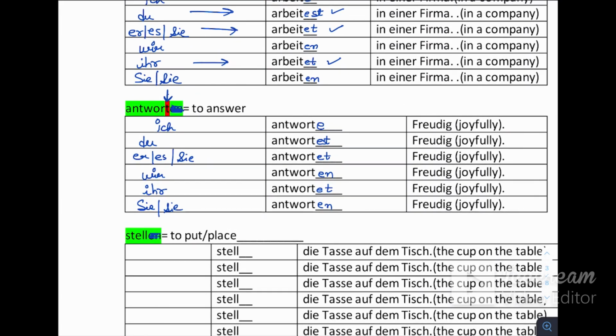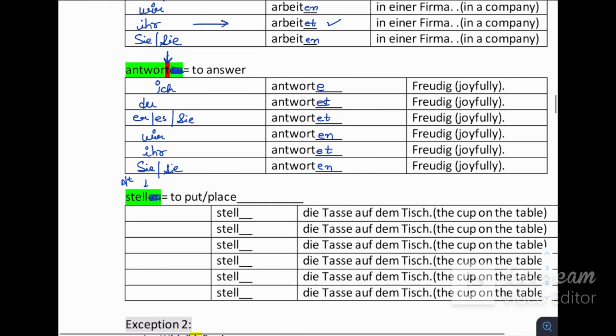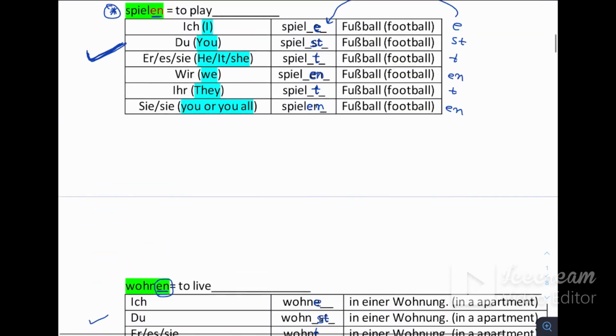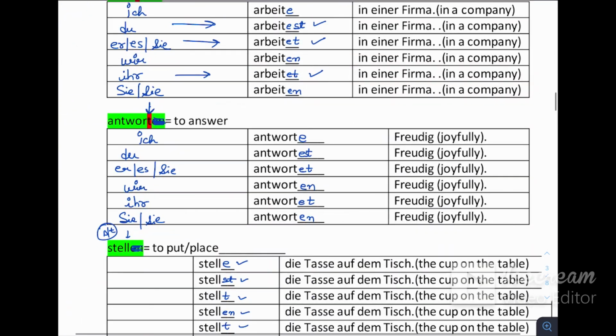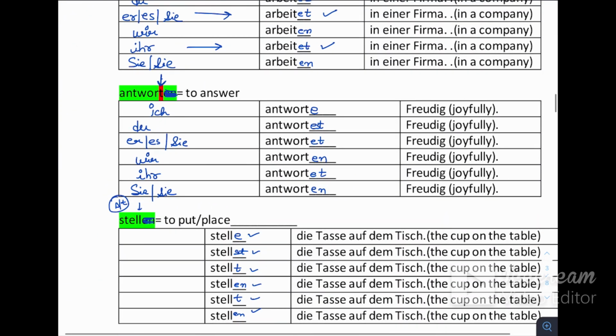Okay, this is not an exception. After removing en, it is not ending with d or t. So a regular ending: ich stelle, du stellst, er stellt, wir stellen, sie stellen. Why? Because here it's not ending with D or T. That's why the same rule, this thing which we learned here, we are going to apply here. Okay. I hope till here it is clear.